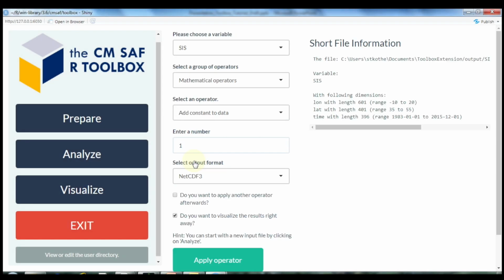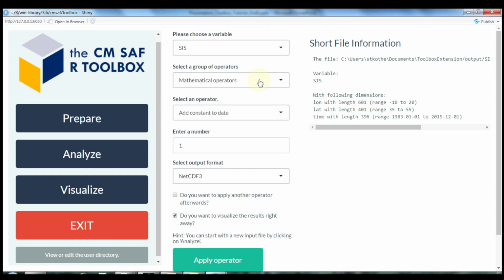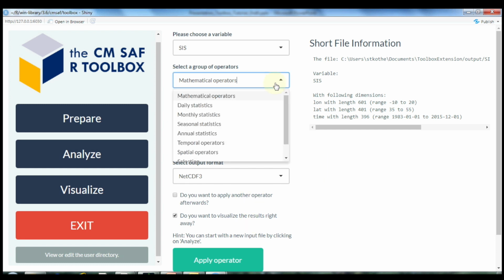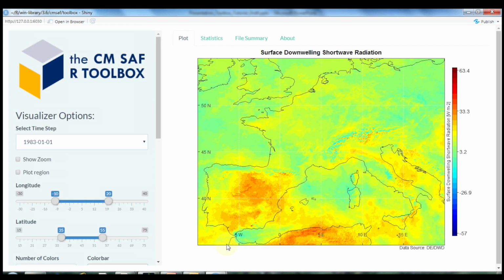The Analyze step is an interface to the functionality of the CM SAF R package, which offers more than 60 operators to analyze and manipulate your NetCDF file. Just explore the multiple options. So for this example, I'm interested in seasonal anomalies. Just select and apply, and the results will be written in your defined output folder.